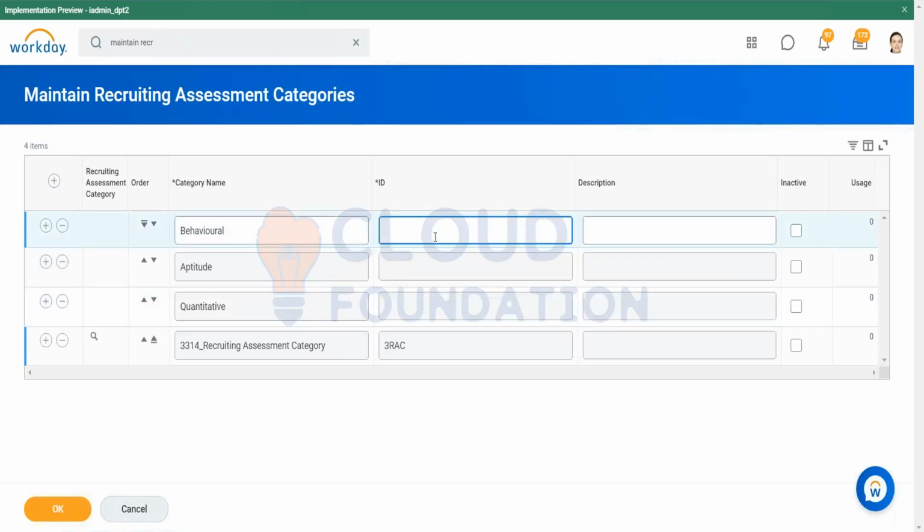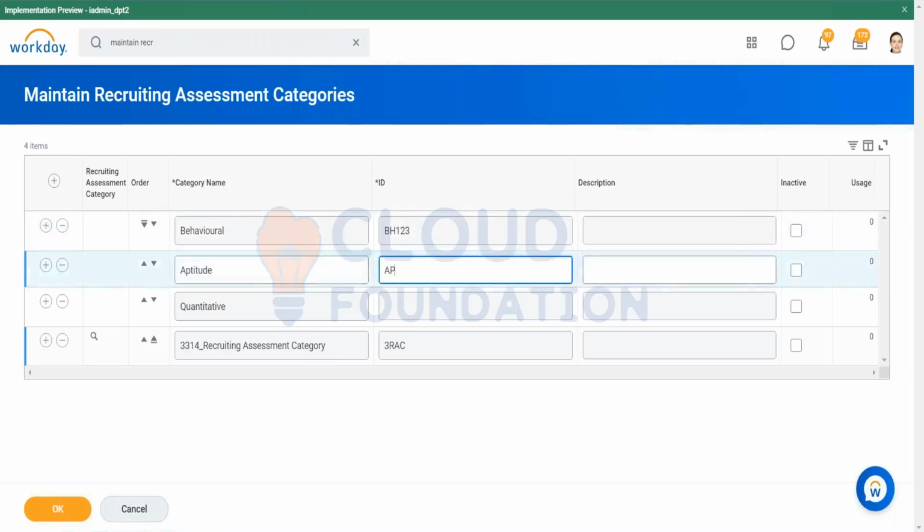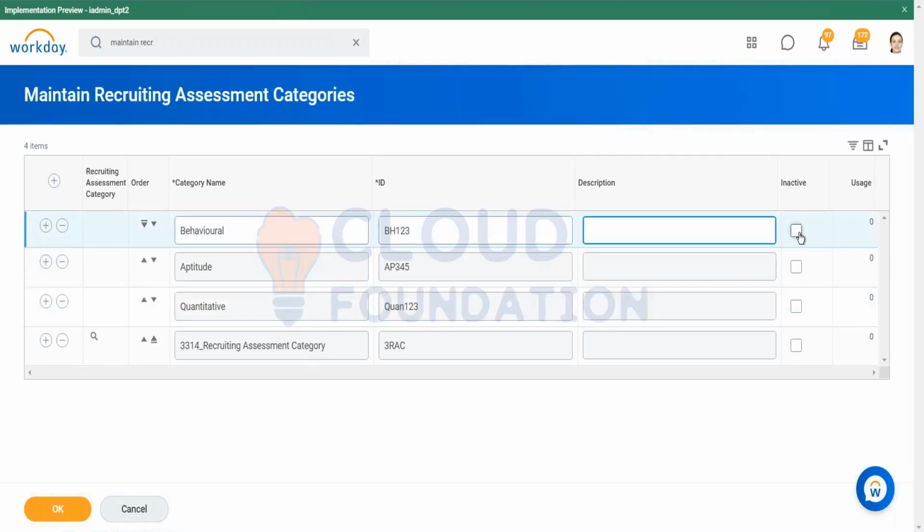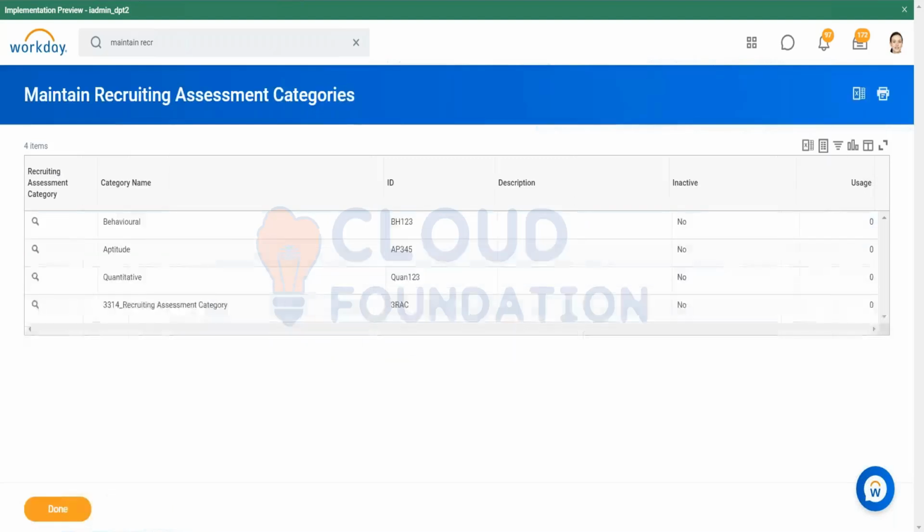It's mandatory. Any description for this category we can give. Whether we want to make it inactive, we can do that. So these category names will define the segments, and those segments will be given the access to a particular security group.